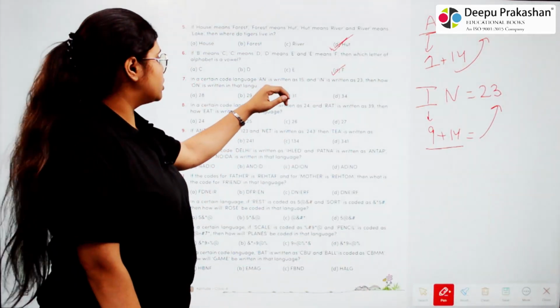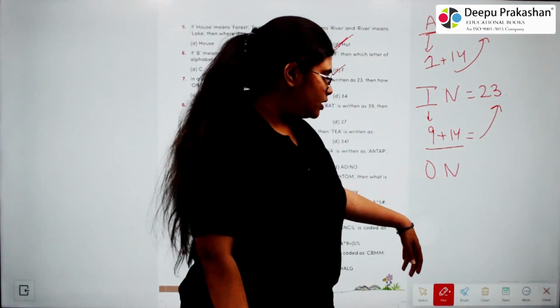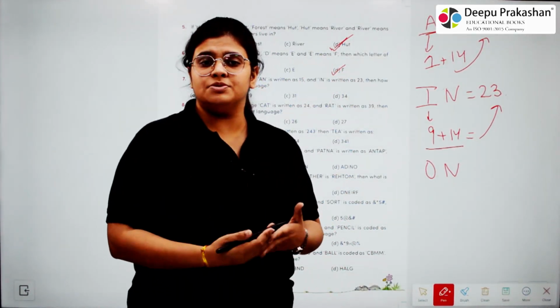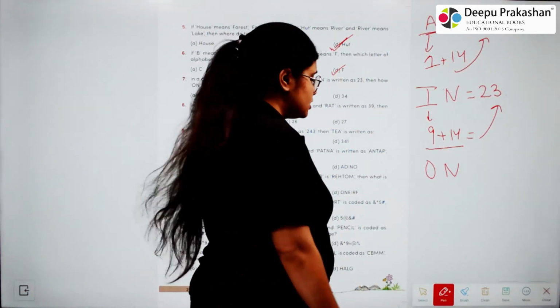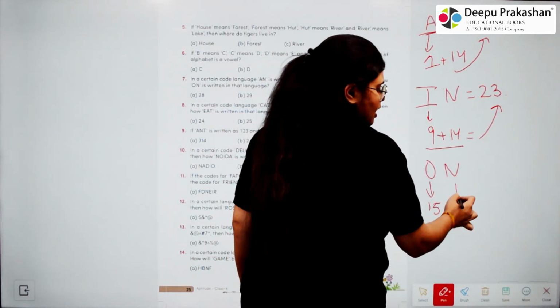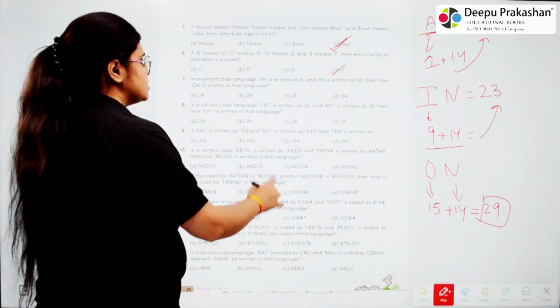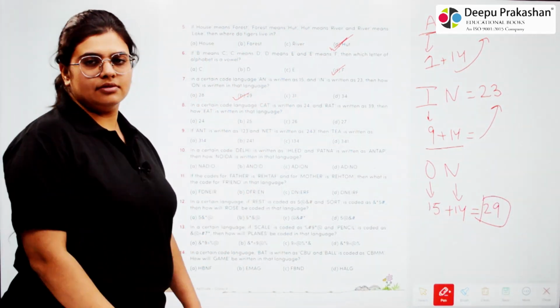So to find out the value of ON, we will see on which position O comes. So we know that O comes on 15th position and N comes on 14th position. So our answer is 29.